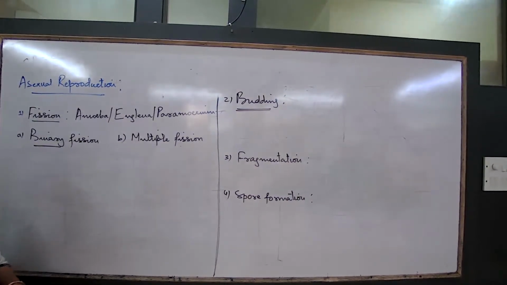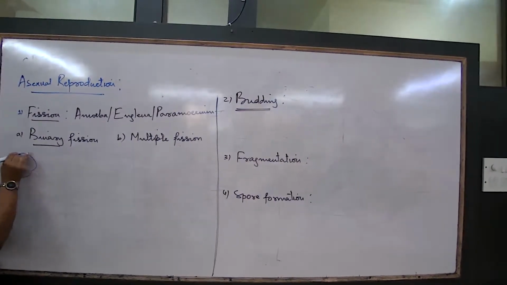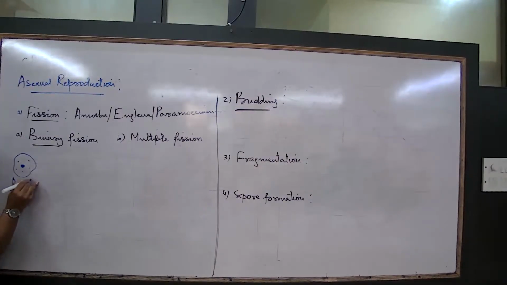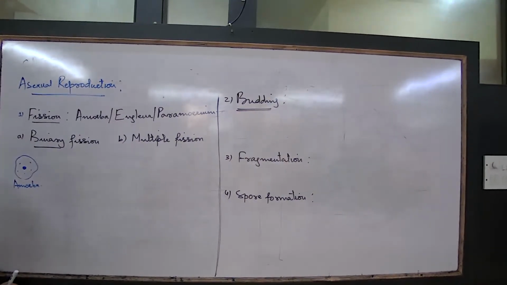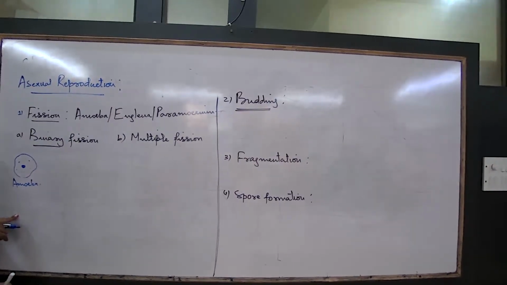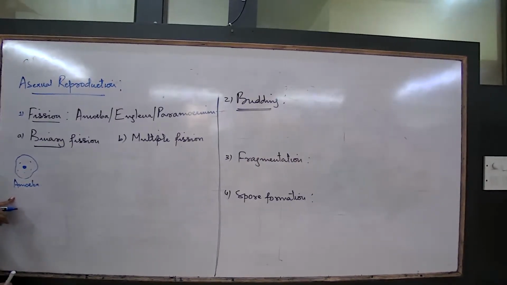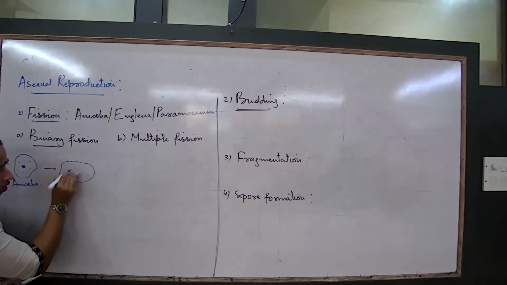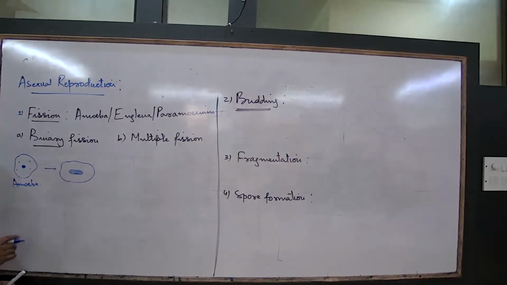How does this process of division happen? A single cell, that is the amoeba, irregular cell it is, always we are aware. This irregular cell, a single cell organism, what are the stages when you draw the diagram? Very simple. 2 marks for the diagram, very easy to pick up marks. Now, this particular cell, the first step is the elongation of the nucleus. So what is the next diagram that you'll have to draw? This is the cell and the nucleus gets elongated. This is the second step to draw.